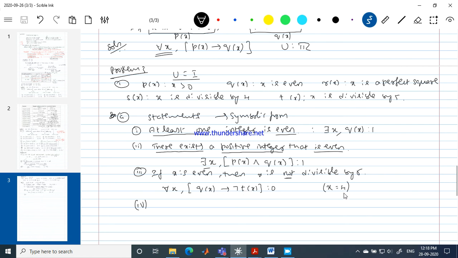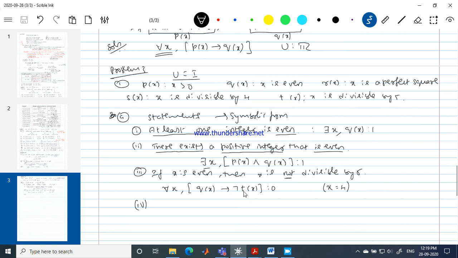But in this, yes, you can take 10. In that case, what happens? So 10, this becomes true. Very good. Your answer is fine, but in your answer, if I take x equal to 10, your hypothesis becomes true, even number, and it is divisible by 5.